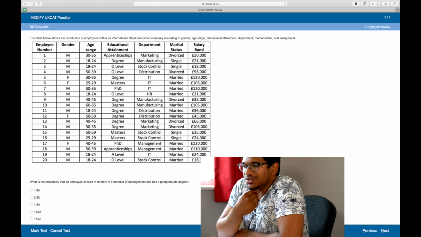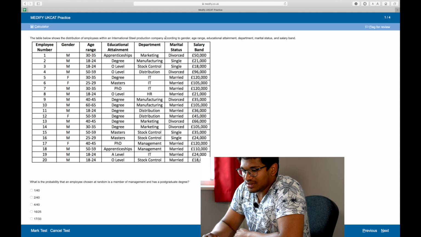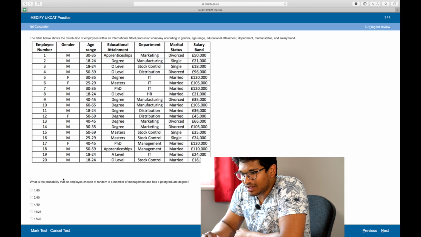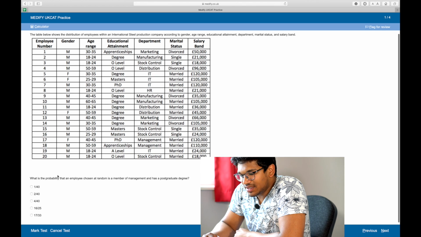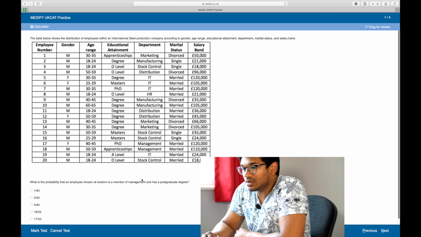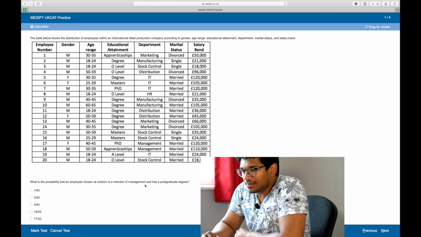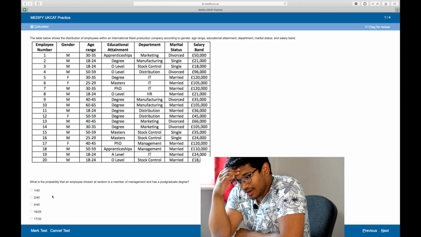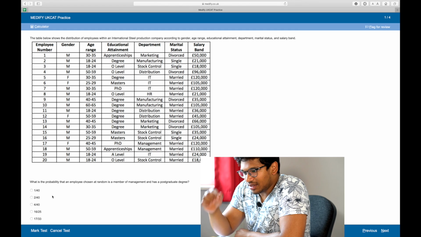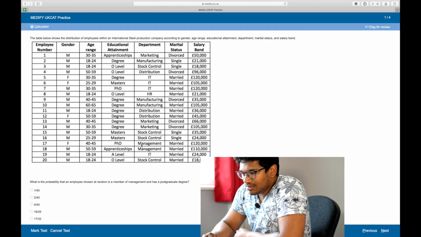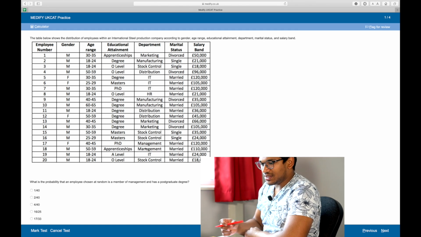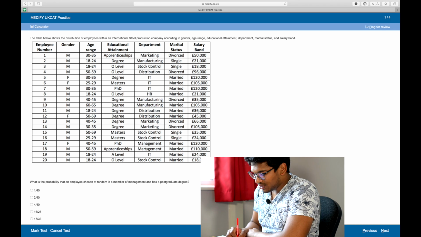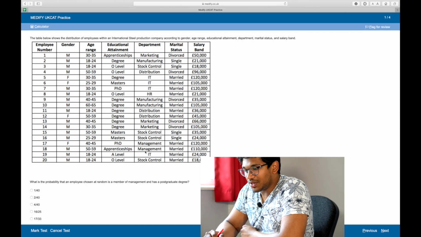Here, the table shows below the distribution of employees within an international steel production. Okie dokie. Just look at that. Age, gender. What is the probability that an employee chosen at random is a member of management and has a postgraduate degree? Whoa. Okay. So how many employees? We've got 20 employees. So the chance of being in management is, so there are 2 out of 20. So the probability is 2 divided by 20, which is equal to 1 over 10. That's the probability of being in management, and has a postgraduate degree.